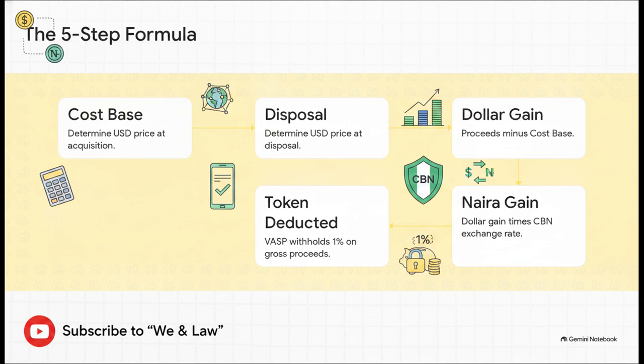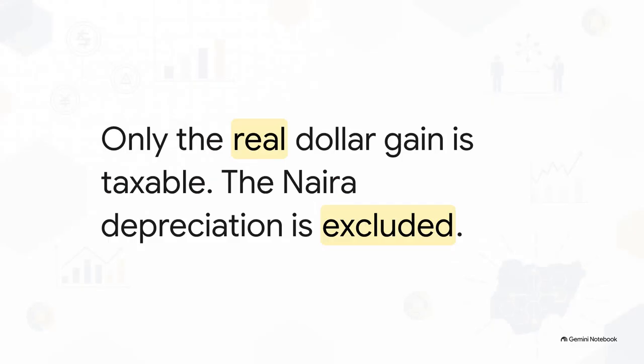And finally, Step 5, remember that your VASP will withhold 1% on your gross disposal proceeds at the source as an advanced tax deduction. Now listen carefully, because if you take literally nothing else away from this entire explainer, let it be this. This is the absolute golden rule of the July 2026 guidelines.